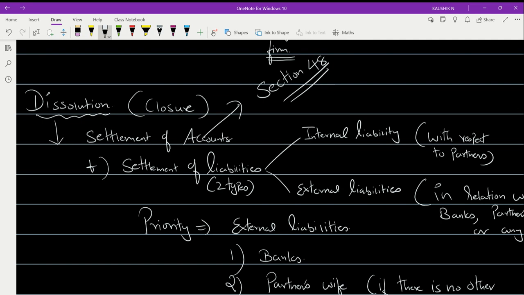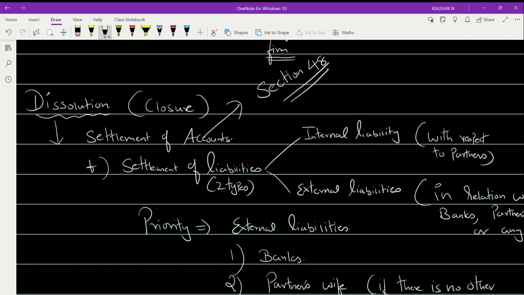Leaving out these, the rest of the assets will be sold, or they could be taken up by the partners at some agreed value, and the amount will be realized out of the sale. With the help of that realized value only, you will be settling the liabilities. So all these settlements take place with the help of the amount realized from the firm's assets.